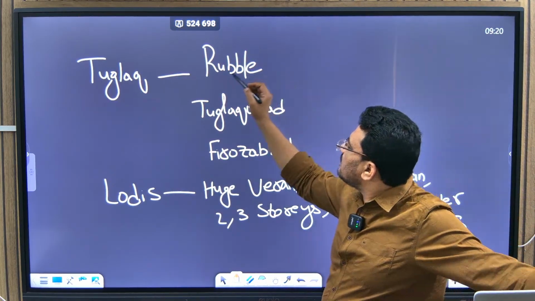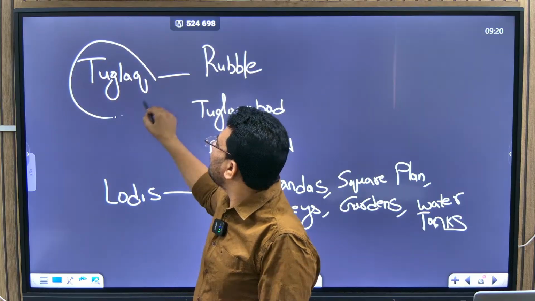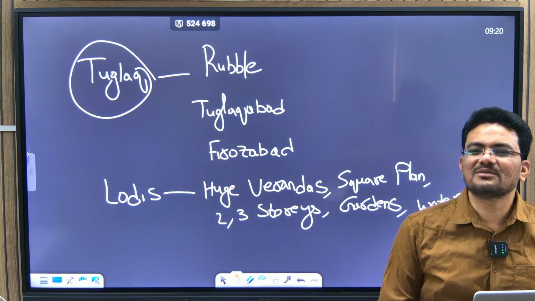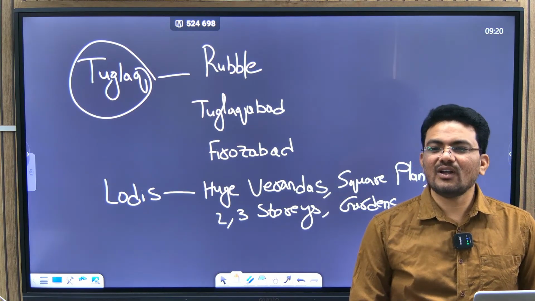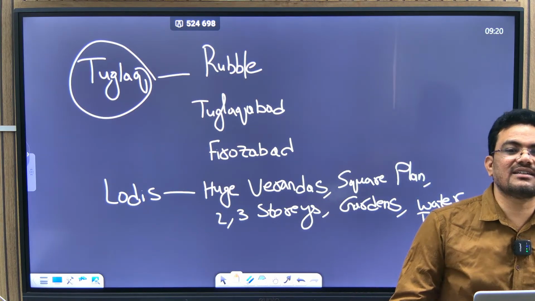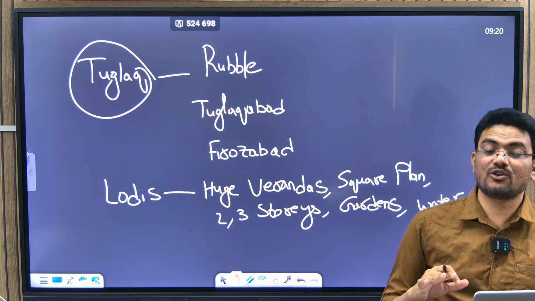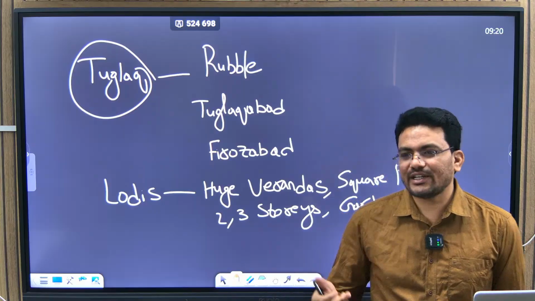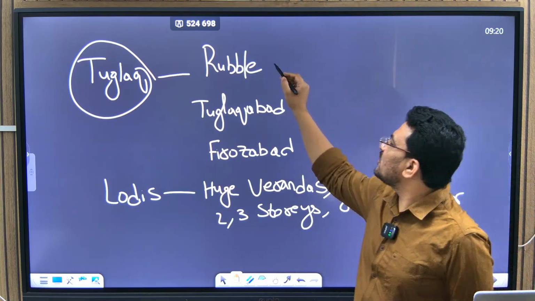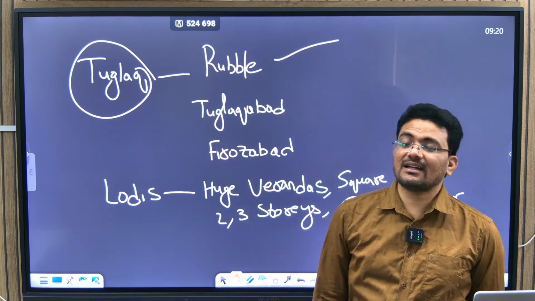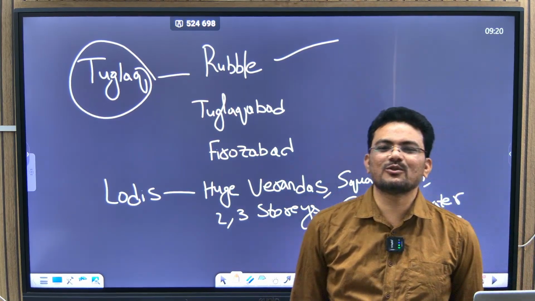Now, Tughlaq. We have seen all these activities previously also. What are the things? Shifting of the capital and then changing the currency. He asked copper to be considered as silver. These kinds of things. Now, one important aspect of Tughlaq's architecture, especially Muhammad bin Tughlaq,